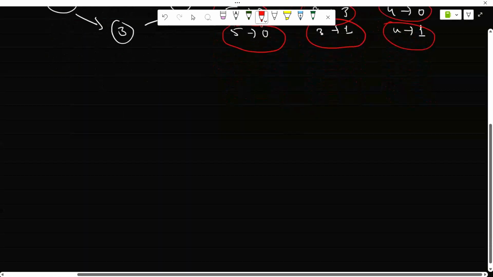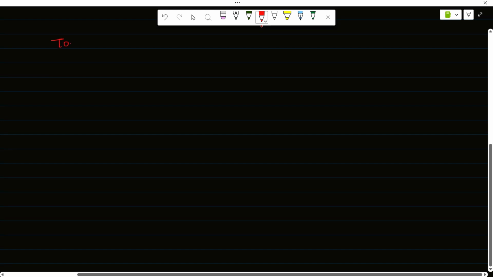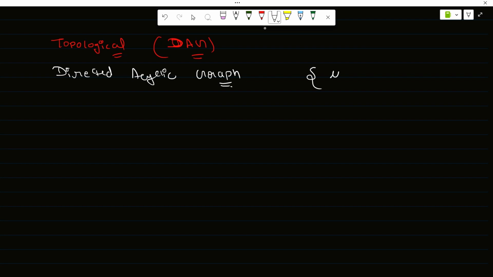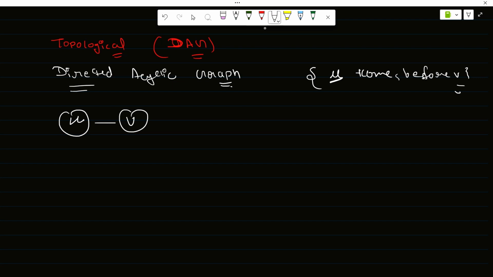Okay, now topological sort is only possible for a DAG. Now what is a DAG? DAG is a directed acyclic graph. Topological sort says that U has to come before V, but if the graph is undirected, so you have an edge between U and V, and this is undirected, so you can go from U to V also. So this will contradict the statement that U always has to come before V. V can come before U, right?